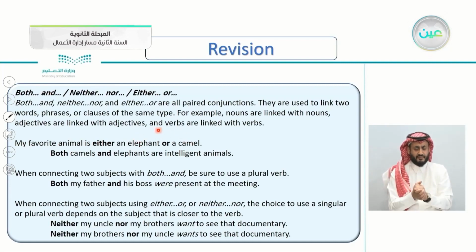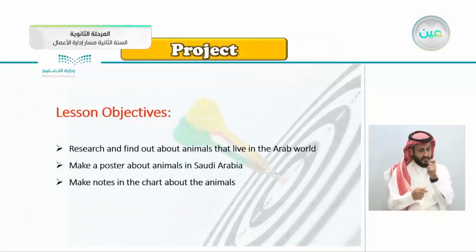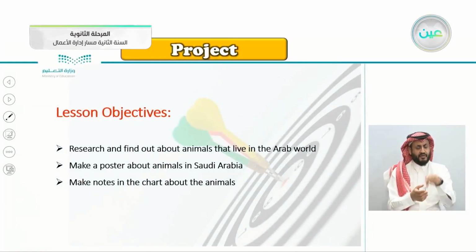Both camels and elephants are intelligent animals. When we want to connect two subjects with both and, be sure to use a plural verb. Both my father and his boss were. Plural verb here, were.